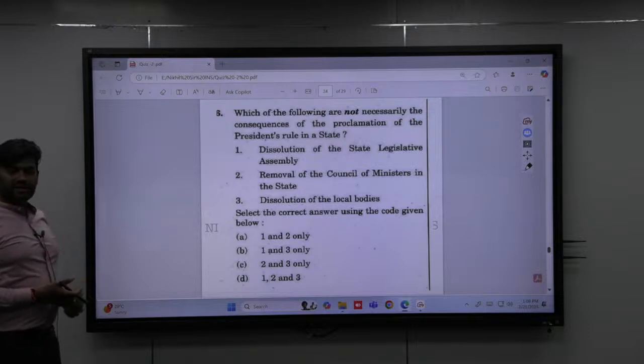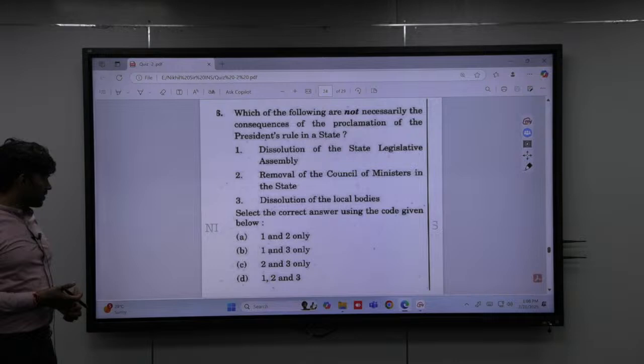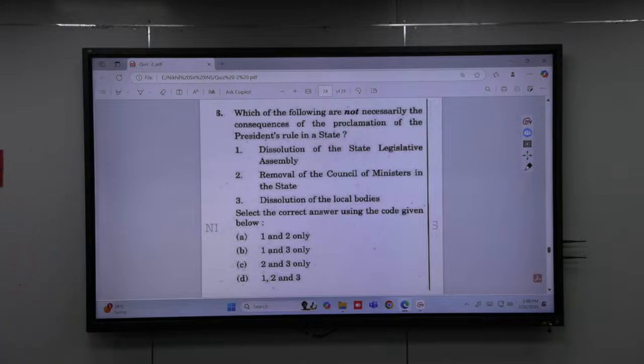Okay, what will be the answer? How many of you say C is the answer? How many of you say A is the answer? How many of you say B is the answer?